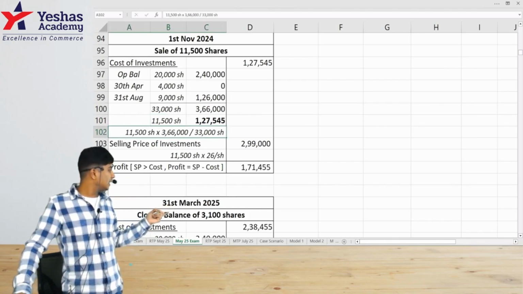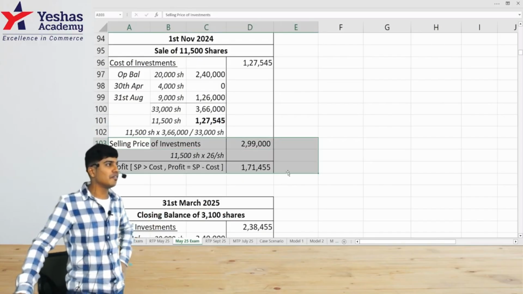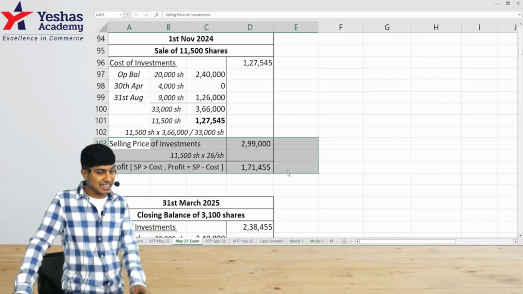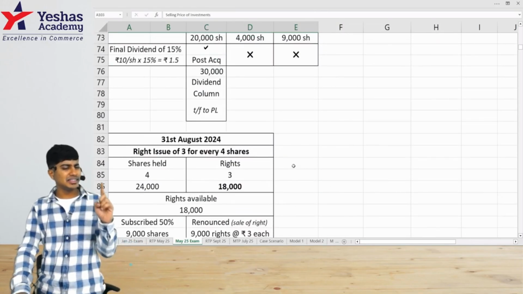Later we compare this with the selling price to identify the profit or loss on the sale of such investment. It's been seen that the majority of them have got this aspect also wrong. There was only one sale in this question.